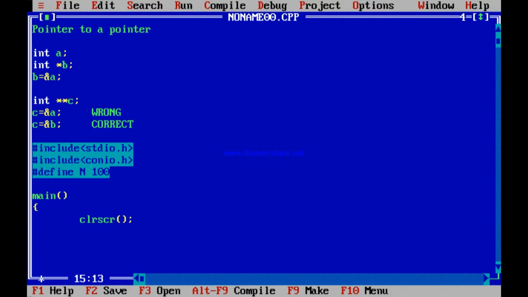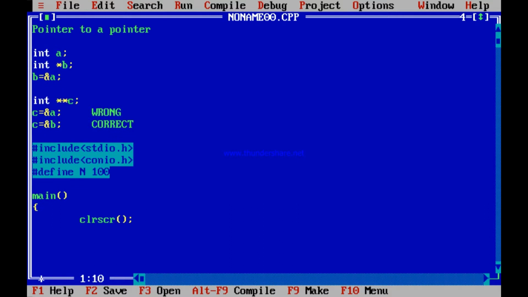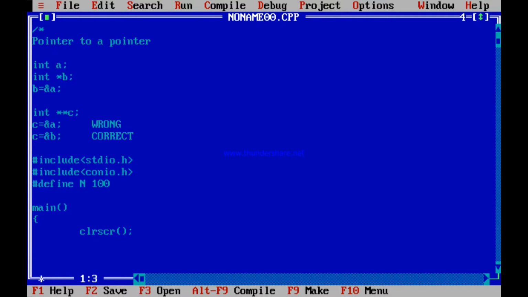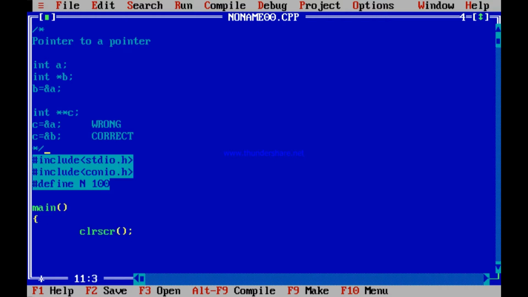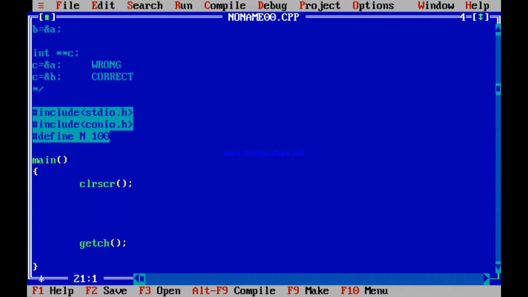So what can you do with it? Let me comment out this portion and try to write a small example like this and see what happens. I will write int a is equal to 5.